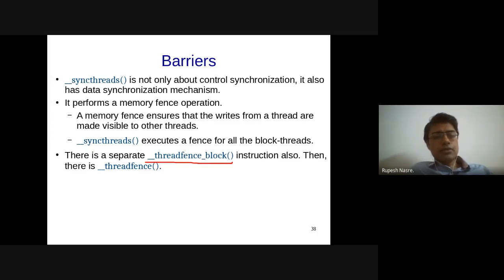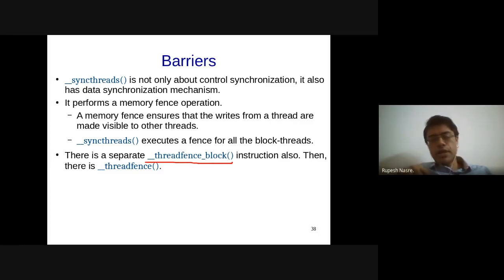So there are two things happening here. One thread is writing, another thread is reading, the same memory location. The effect of the writer thread is possibly not getting pushed beyond the cache such that it is accessible to the reader thread, or it is getting pushed, but the reader thread is not able to see that.